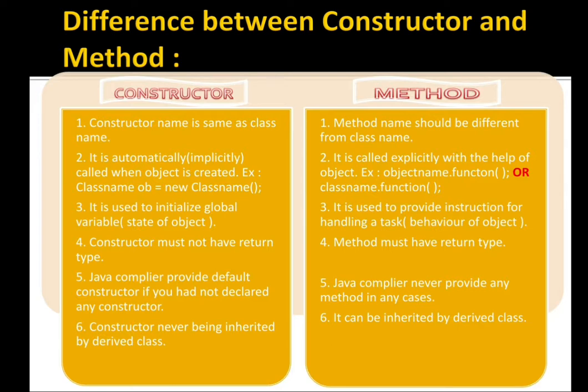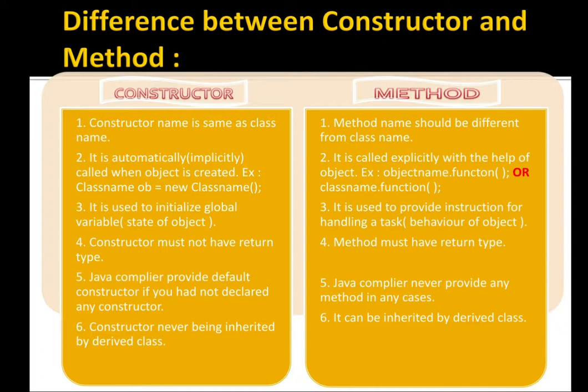The fifth point, the Java compiler provides a default constructor. If you didn't create any constructor, then it is provided by the Java compiler. But the Java compiler never provides any method, in any case.